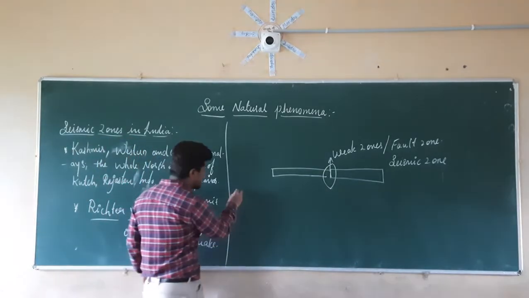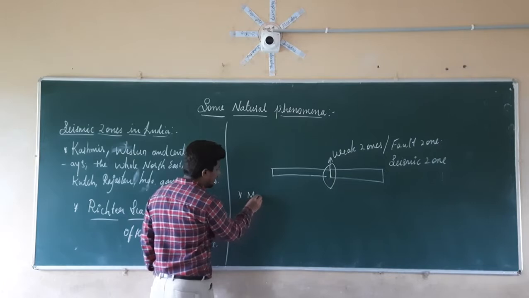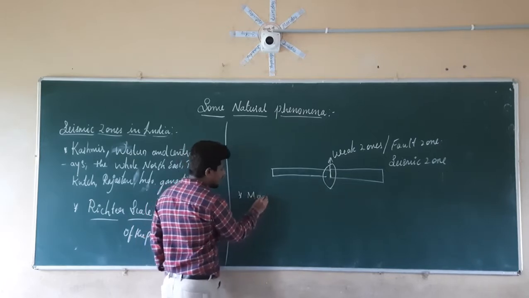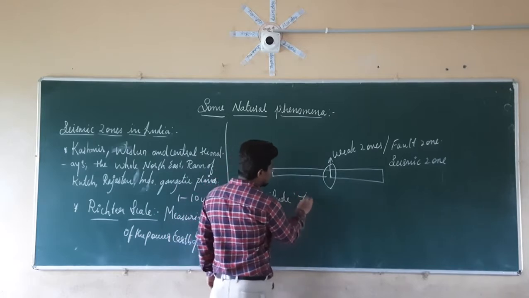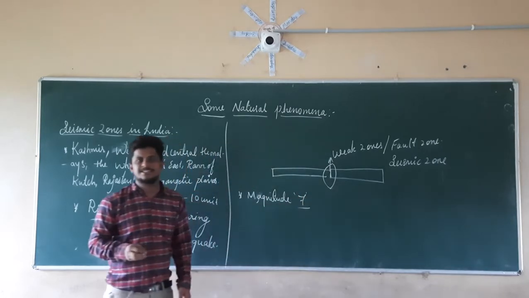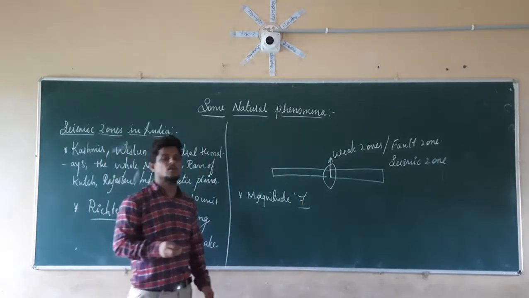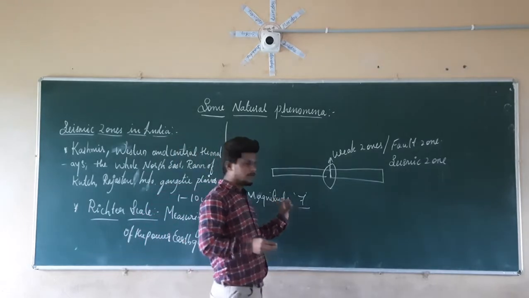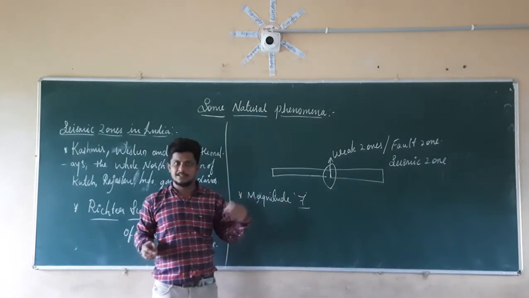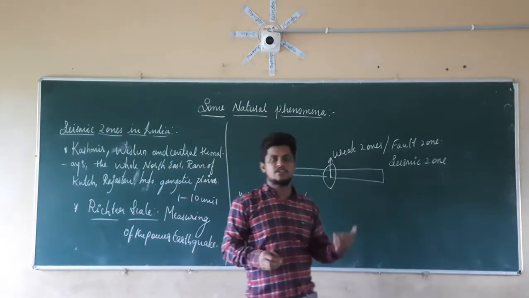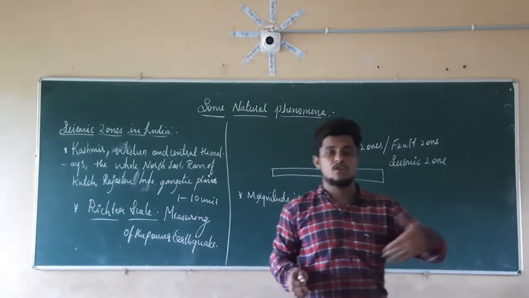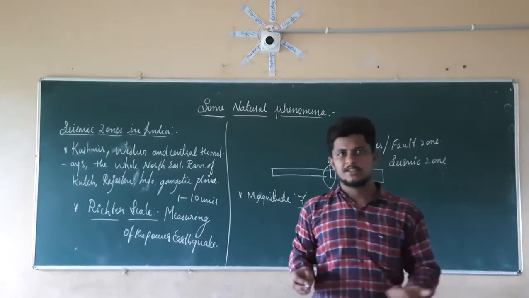So if the Richter scale shows a magnitude of 7, then we can say that the earthquake is a severe one. It is going to give more damage. If the magnitude of the earthquake in the Richter scale shows 7, then we can say that it is a high magnitude earthquake. That is nothing but it is going to provide more amount of damage.